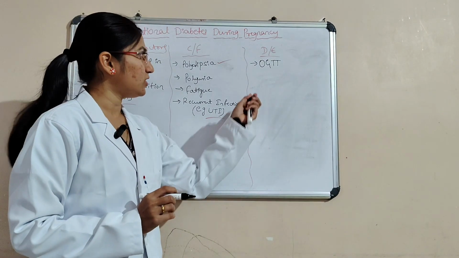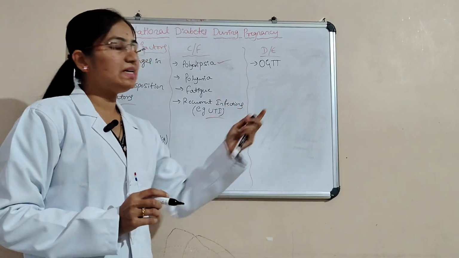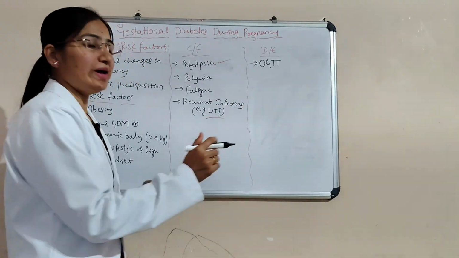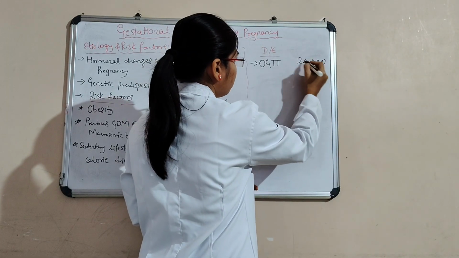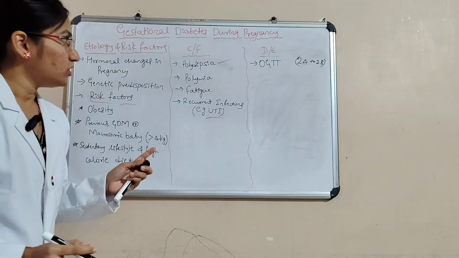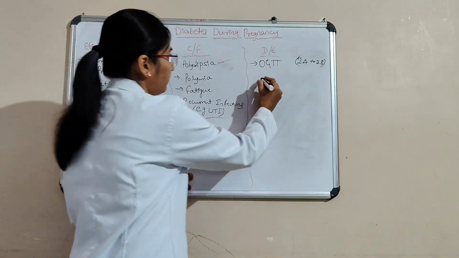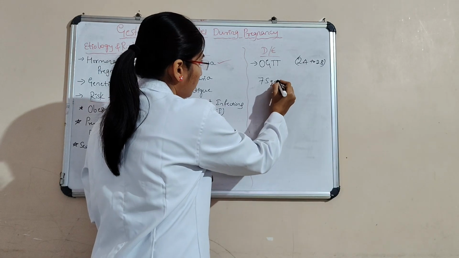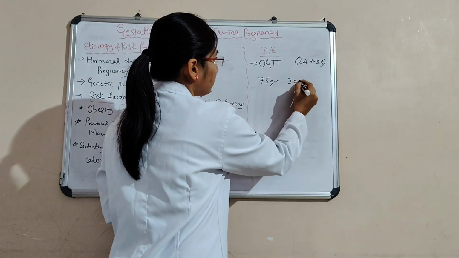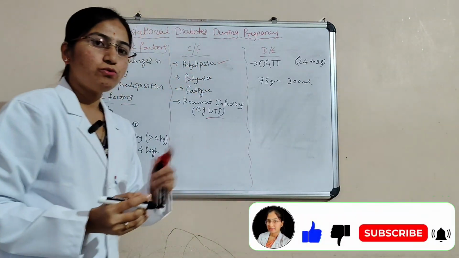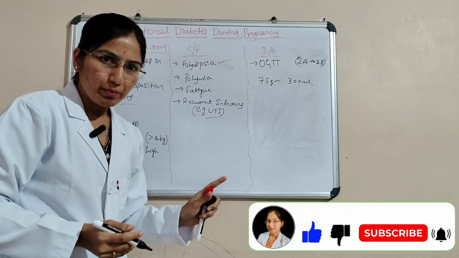Next, we'll see the diagnostic evaluation for GDM. Here typically screening is done at 24 to 28 weeks of gestation. The screening method is that 75 grams of glucose has to be given to the patient in 300 ml of water. After 2 hours, we have to check the blood glucose level of that patient.